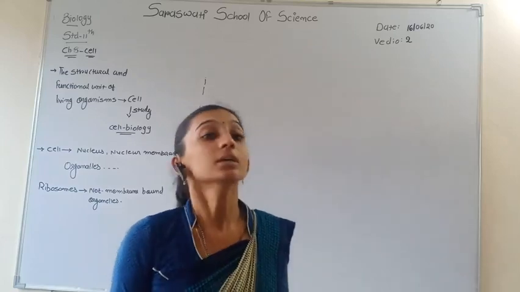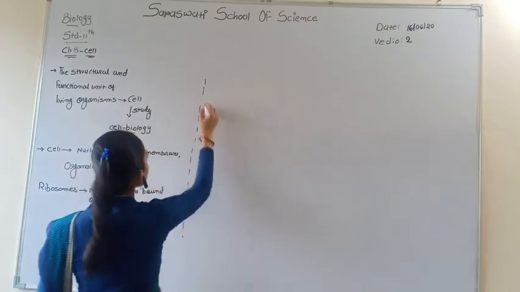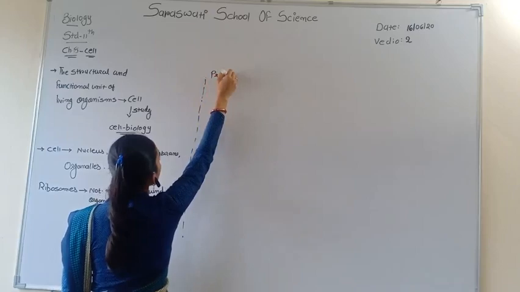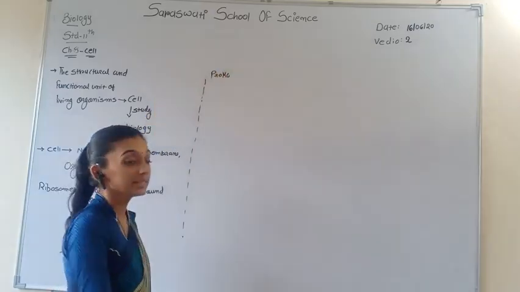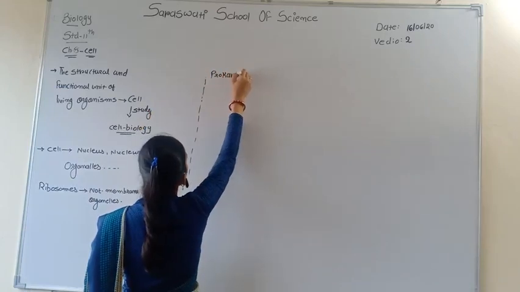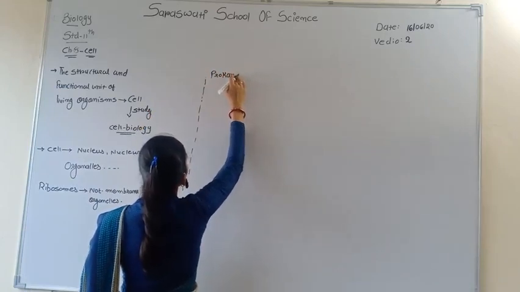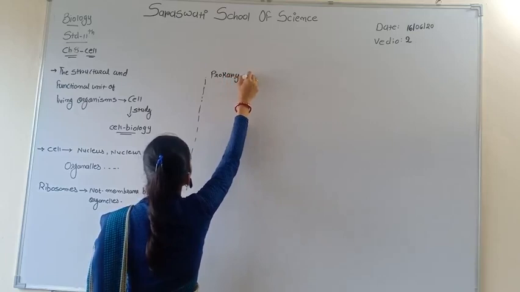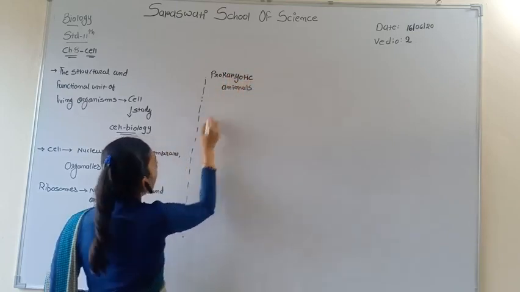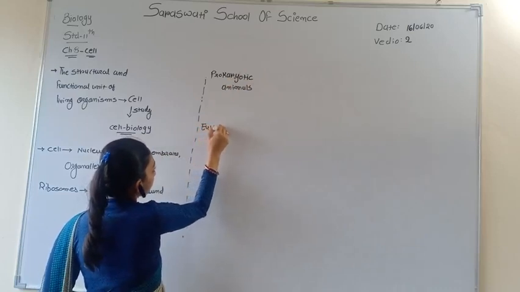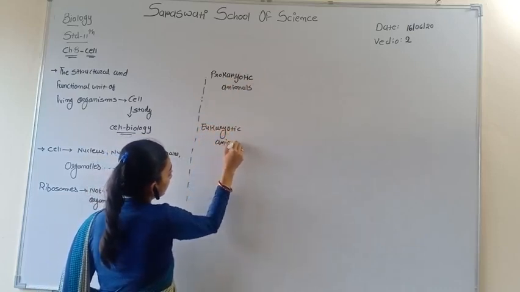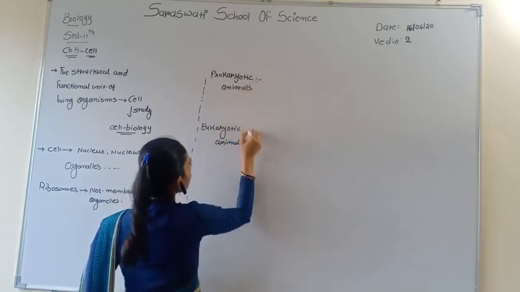Now we discuss the two main types of organisms divided on the basis of cell biology, that is prokaryotic and eukaryotic organisms.